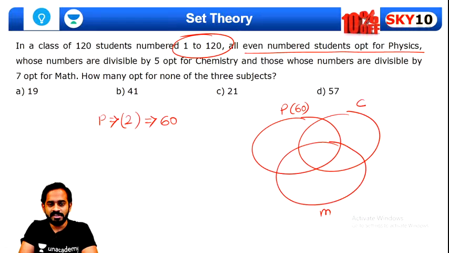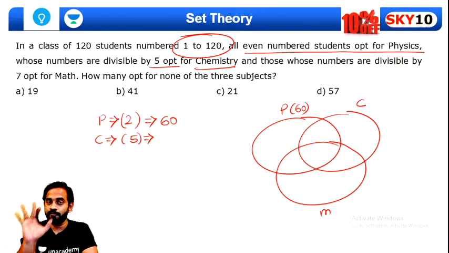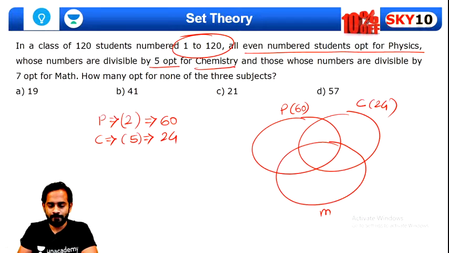Next, whose numbers are divisible by 5 opted for chemistry. Now multiples of 5 opted for chemistry. How many multiples of 5 will be there? Multiples of 5 will be 24, because there are 24 multiples of 5 till 120. 24 fives are 120. That's why there will be 24 students who opted for chemistry. So there are total 24 over here, correct?